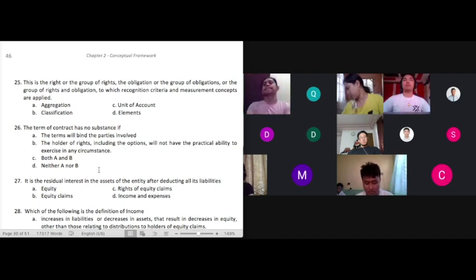Every asset may have a unique measurement of its unit of account. But you don't have to worry about yourselves, class. If you do not have a deep understanding of this one, it will not affect your understanding of the other standards when we discuss them, class. It's important that you are at least familiar with the phrase unit of account. So that's correct. Number 25 is C.